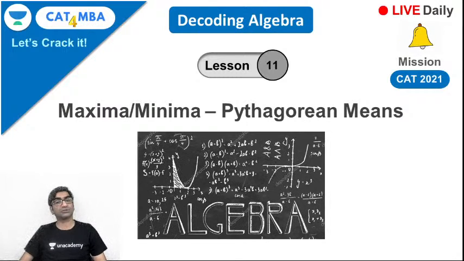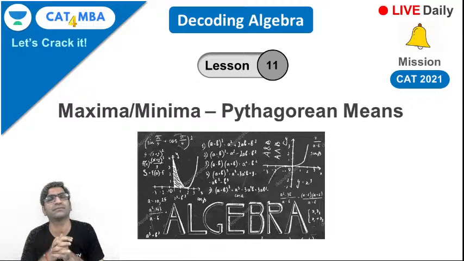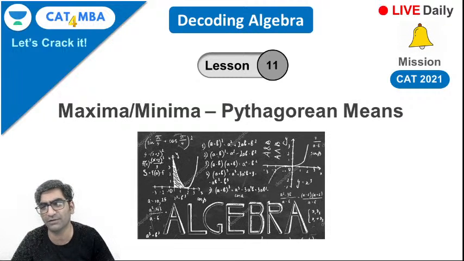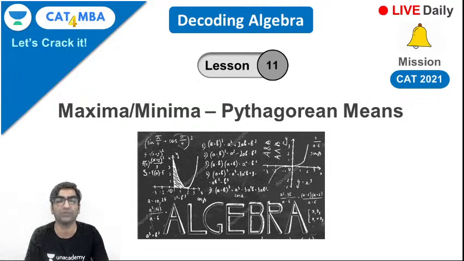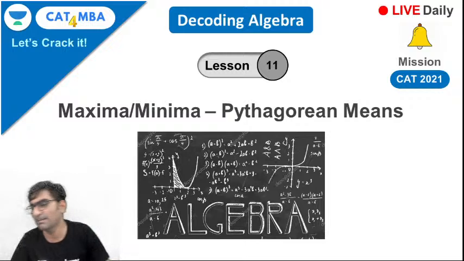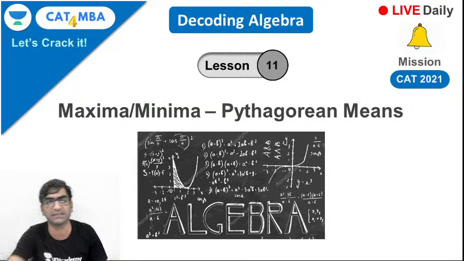The topic that we're going to discuss today is that of maxima and minima, and we're going to discuss a very specific problem type and a nuanced approach to this kind of question. It's called the use of Pythagorean means, right? It is considered a slightly tough topic, but I'm going to try and make this as simple and as basic to understand as is possible.